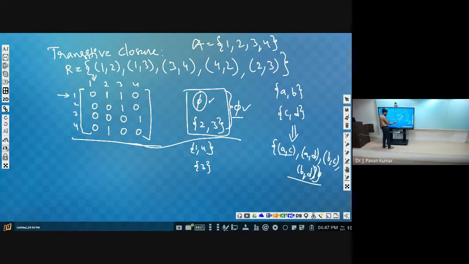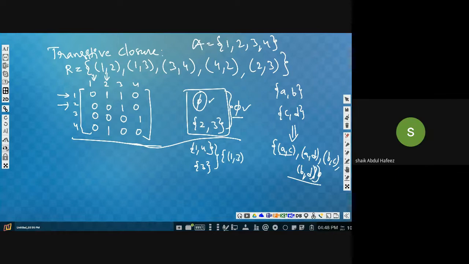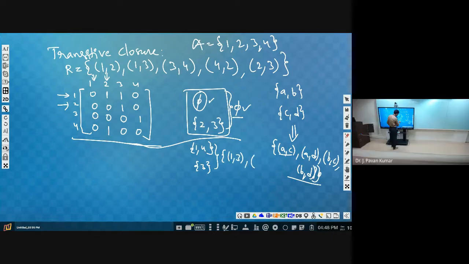Now you consider second row, second column, then 1 comma 4 and 3. Now what is the Cartesian product of 1 comma 4 and 3? 1 comma 3, 4 comma 3.